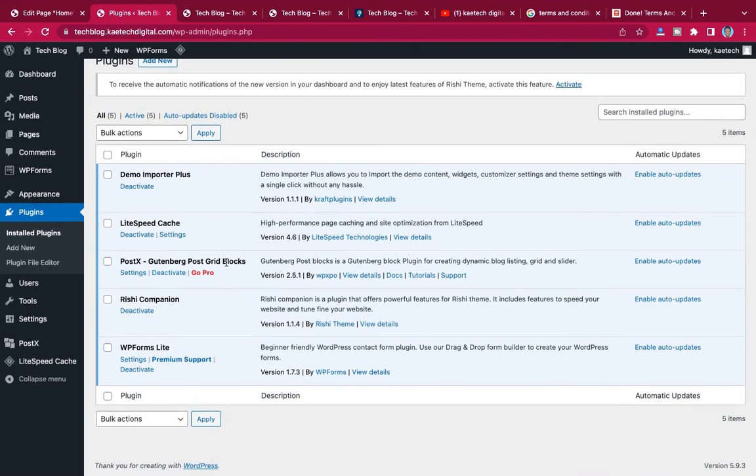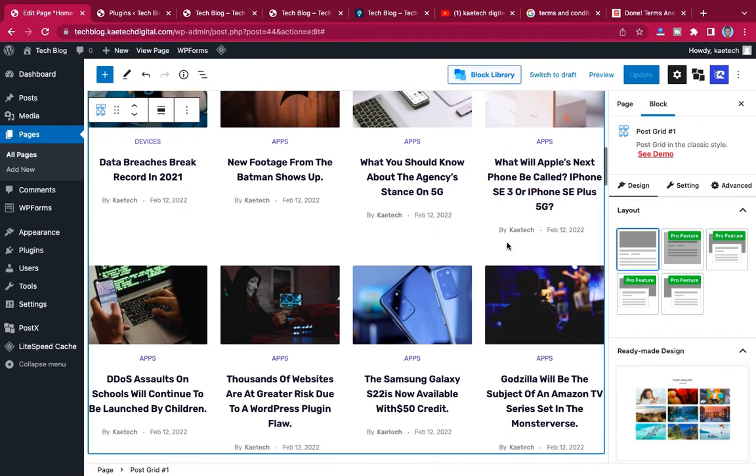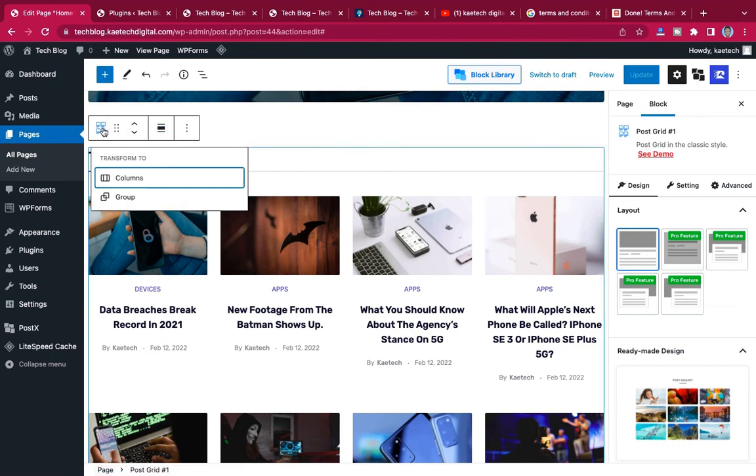Okay, this one. So on any page or any website that you are building, you can install this one for the blocks, but it works perfectly for this theme. This theme is amazing. Everything is working perfectly for it. So with this one, you can choose any block that you want, but the layout that we want is this kind of layout over here, and that is what we are using. As you can see, you can choose the number of columns and all those things that you want. So this is the exact layout that we are using.